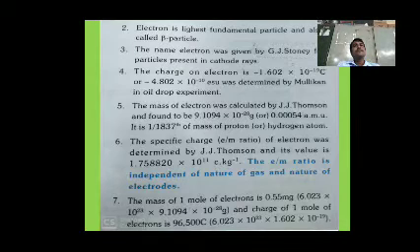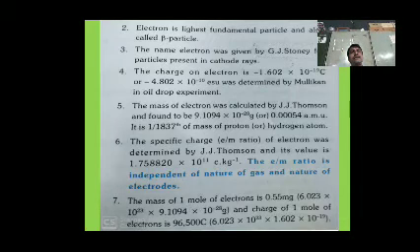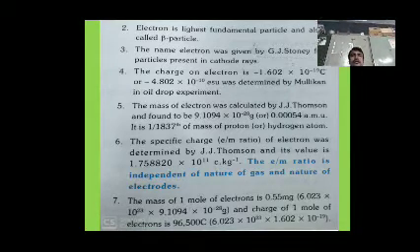The mass of the electron was calculated by J.J. Thomson and found to be 9.1 into 10 to the power of minus 28 grams, or 0.00054 AMU, atomic mass unit. It is 1 by 1837 of the mass of a proton or hydrogen atom.